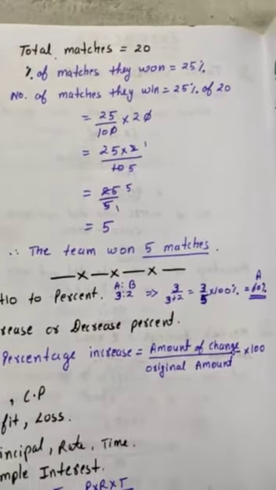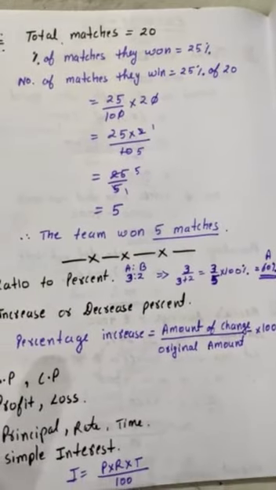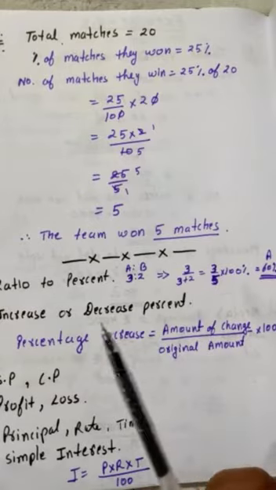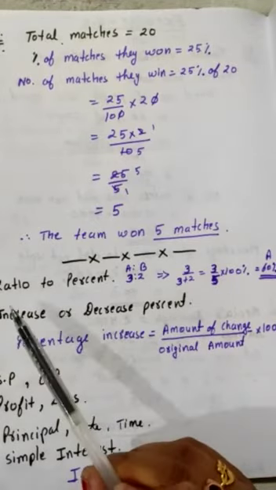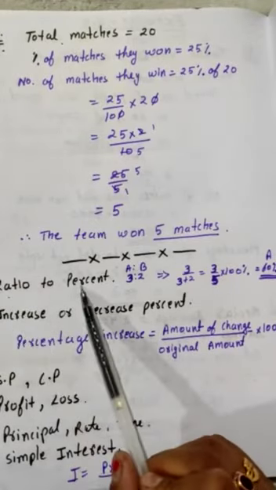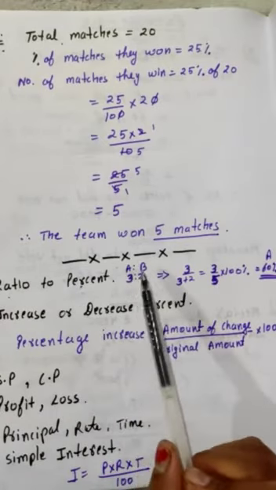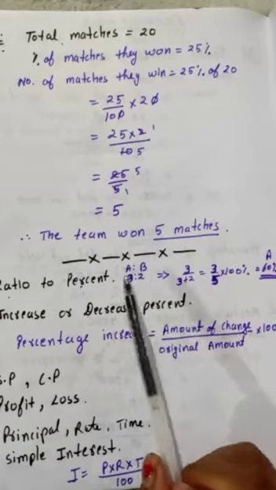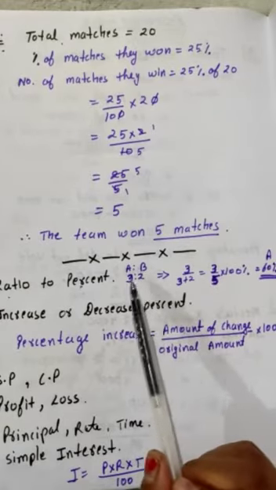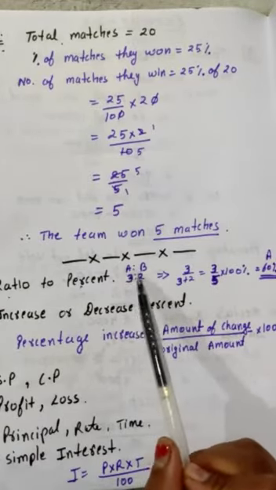Now a few topics I'll just explain which you have to go through, so that tomorrow when we start the exercise, it will be easy for us to understand. The next topic is ratio to percent. So what is ratio to percent? Whenever some ratios are given to you, you have to calculate. For example, the ratio of A to B is 3:2. So what is the percentage of A?